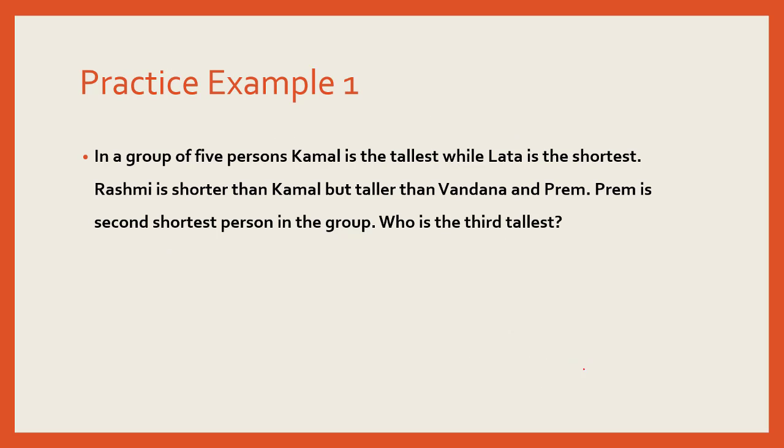So we've taken a practice example here which says: in a group of 5 persons, Kamal is the tallest while Lata is the shortest. Okay, so we know there are 5 people, and in this question it has already been given to us that Kamal is the tallest and Lata is the shortest. Rashmi is shorter than Kamal but taller than Vandana and Prem.